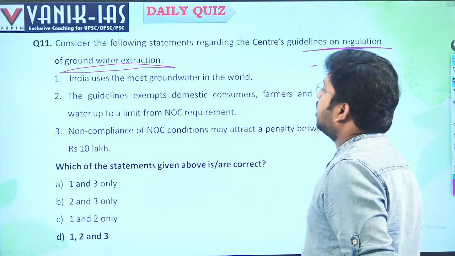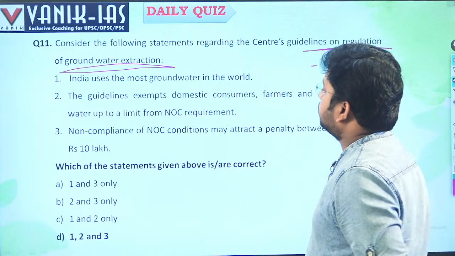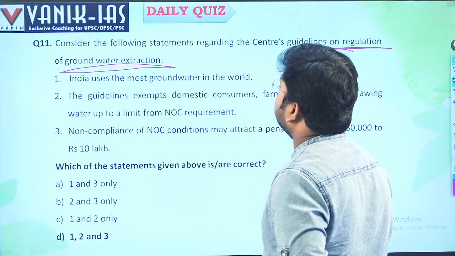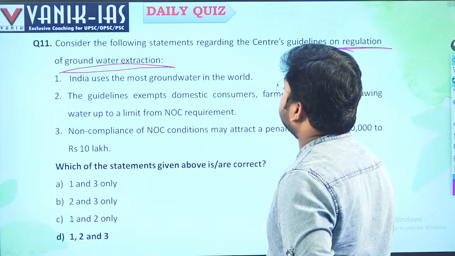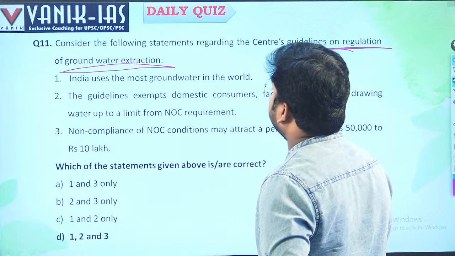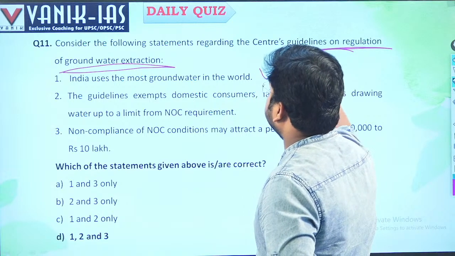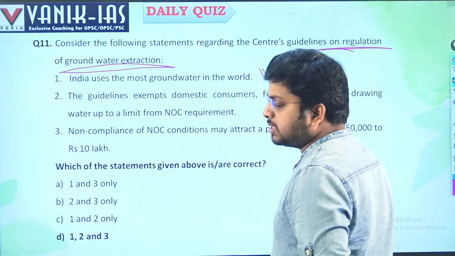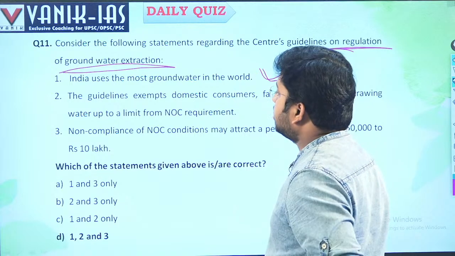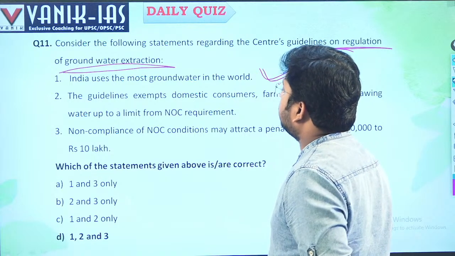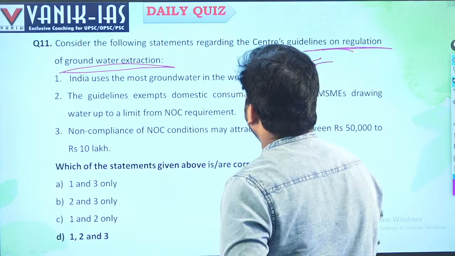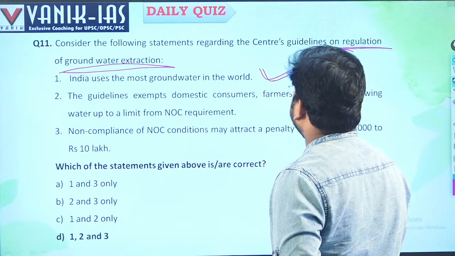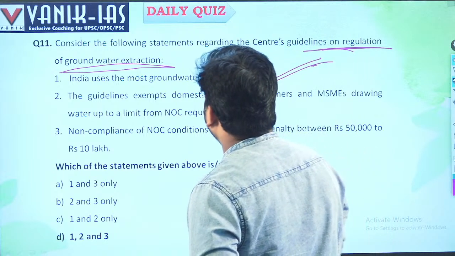These are the issues regarding groundwater. So India has some regulation regarding groundwater extraction. India uses the most groundwater in the world. Yes, especially for irrigation and urbanization, India uses the most groundwater in the world. The guidelines exempt domestic consumers, farmers, and MSMEs drawing water up to a limit from the NOC